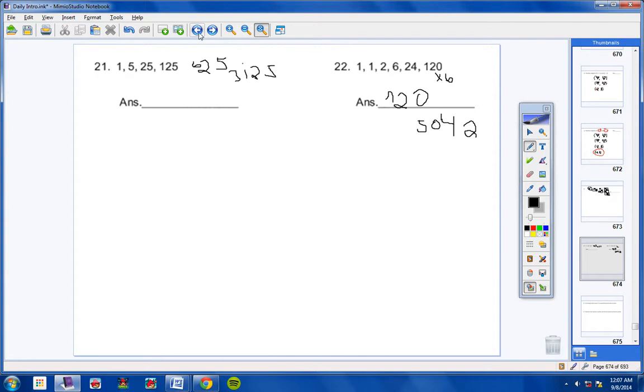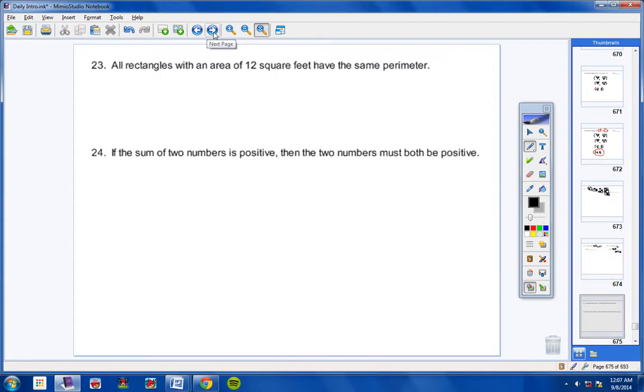Okay, moving on to 23 and 25. Now, I wanted you to write counterexamples. Prove these statements wrong. And both of these statements are definitely, obviously wrong. All rectangles with an area of 12 have the same perimeter. So here's how you do a counterexample, students.